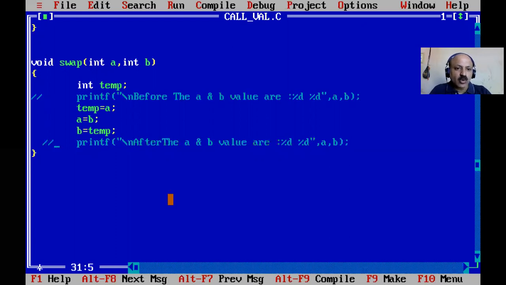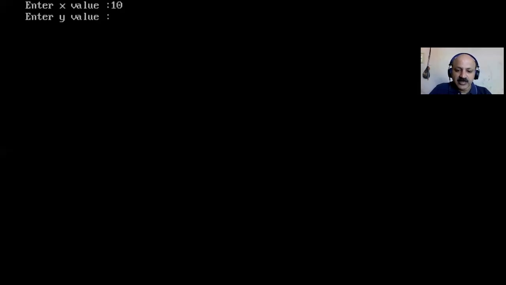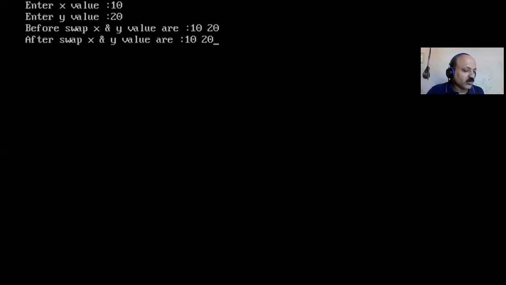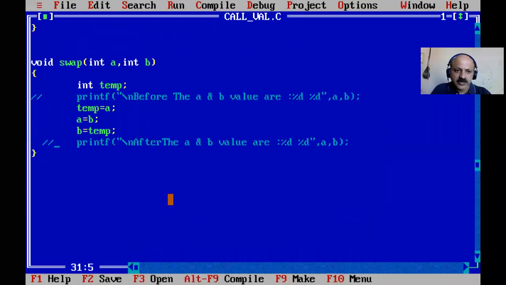So our goal is call by value, and the call by value technique does not swap, and that is why it is call by value, not call by reference. The call by reference technique definitely swaps. Okay, so yes, here there is no swap. So I open this again and test for the last time.